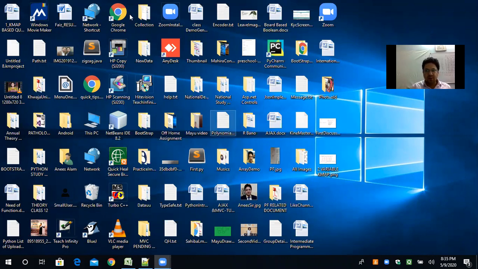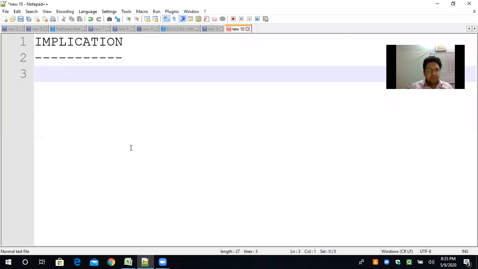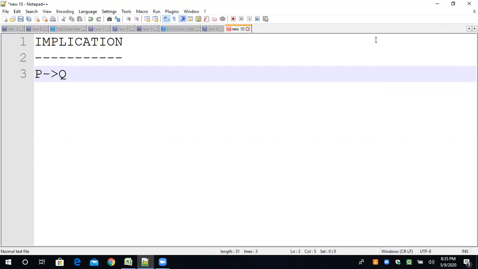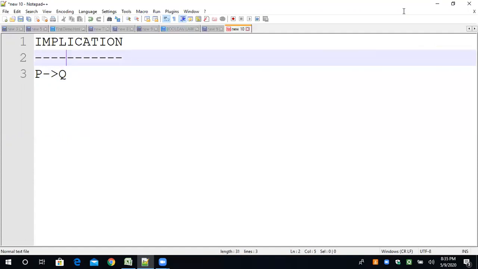Okay, fine. So basically, today we are going to discuss implication. What is implication? Another name of implication is conditional elimination. Understand? Conditional elimination, or we can also say only the conditional. So what is implication? P forward arrow Q. If it is written something like that, P forward arrow Q, that means it is implication. Now, first of all, I will tell you the definition of the implication.